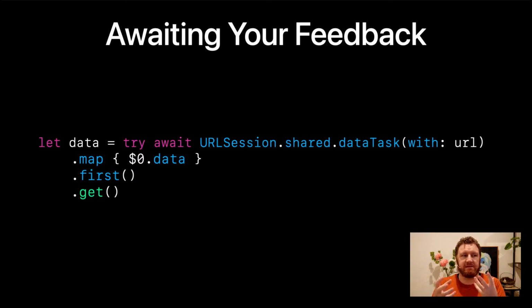But let's say you wanted to implement exactly how, or very similar to how, URL session does its asynchronous data task loading. So let's say we call our data task publisher. We then map it to get the data out of it. We call first because we want a single result and then we want it to close. And then we have a little function here called get, which takes the Combine publisher and awaits the result of that publisher.